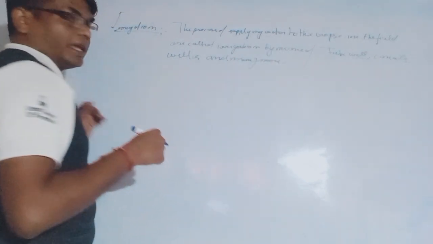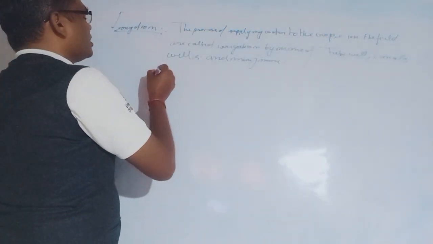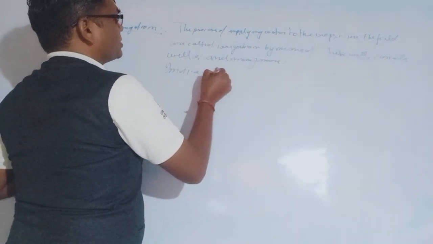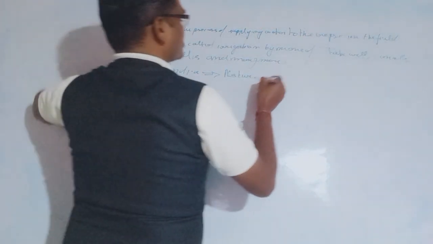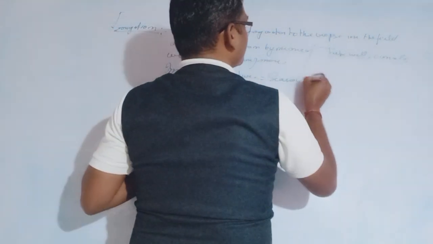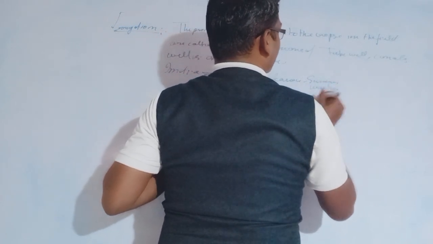In modern times, there are different types of irrigation sources available. But if we are discussing agriculture practices in India, they depend completely upon nature, especially the seasons, because there are three seasons: summer, winter, and rainy.